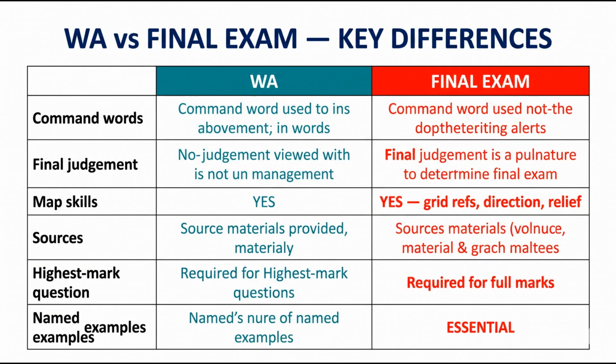The WA typically gives you a graph, table, or photograph as a source. The final exam gives you a topographic map extract plus a data source. The highest mark question in the WA is typically 3 to 4 marks. In the final exam, it is 6 to 8 marks. Named examples strengthen WA answers. But in the final exam, named examples with specific statistics are expected and required for full marks.